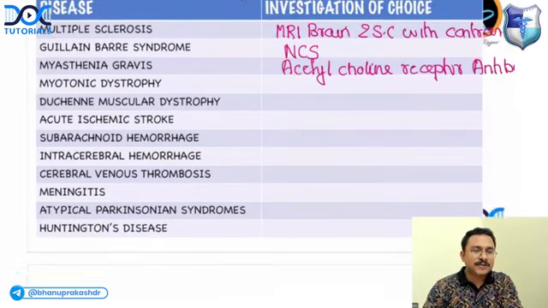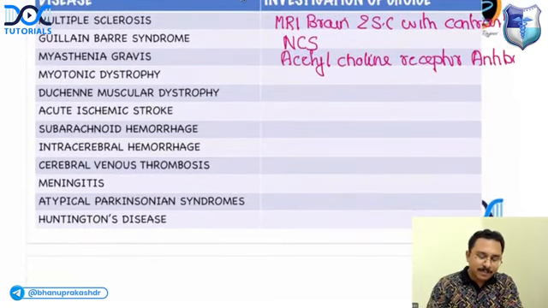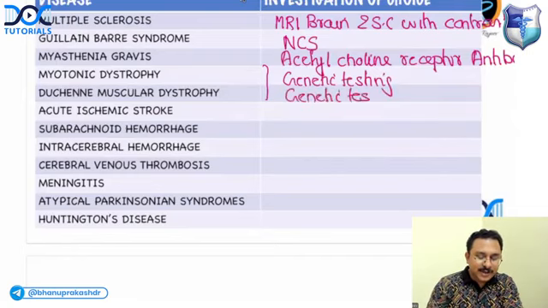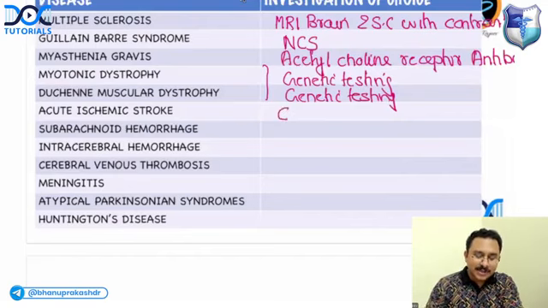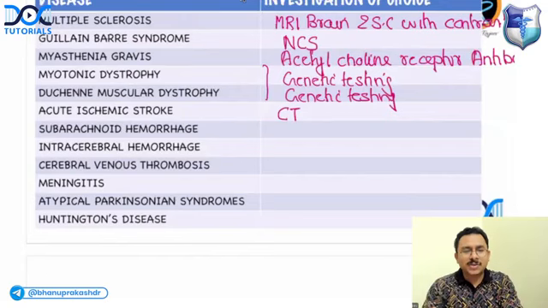Next, myotonic dystrophy and Duchenne muscular dystrophy. In both of them, remember, genetic testing is the investigation of choice. Okay, right. Next is acute ischemic stroke. What is the investigation of choice? You go for CT brain. You can go for MRI also. So if the question is, what is the investigation of choice for acute ischemic stroke?